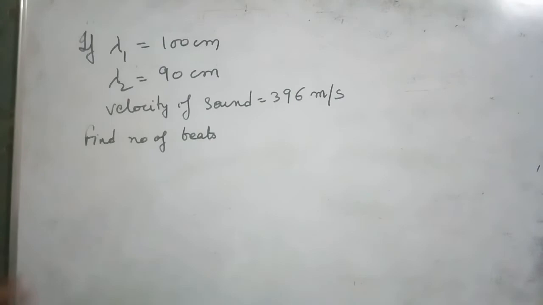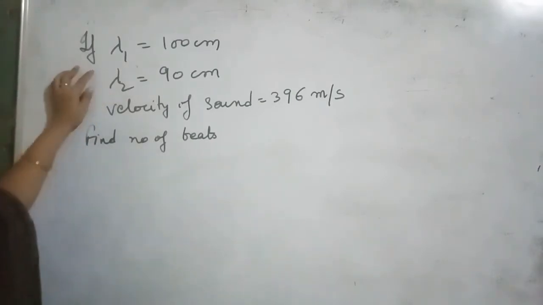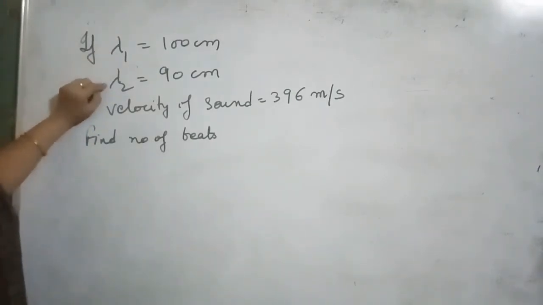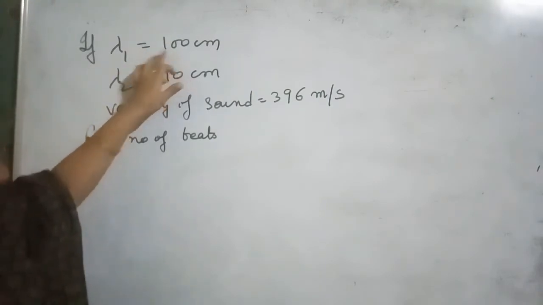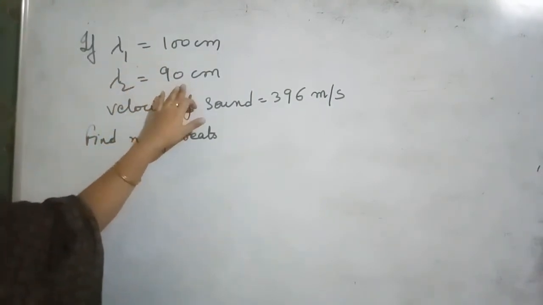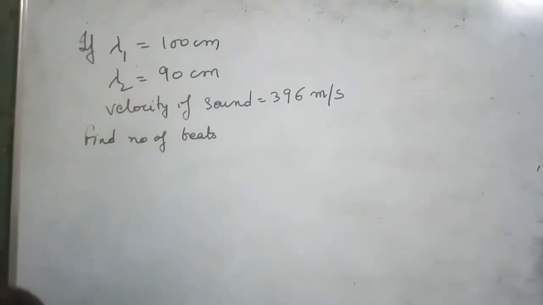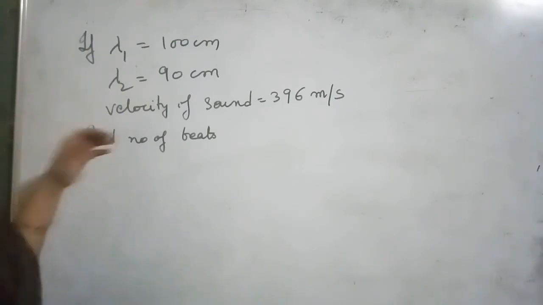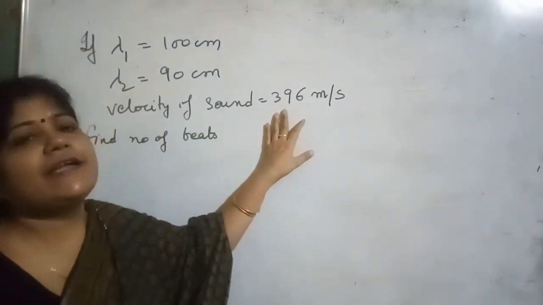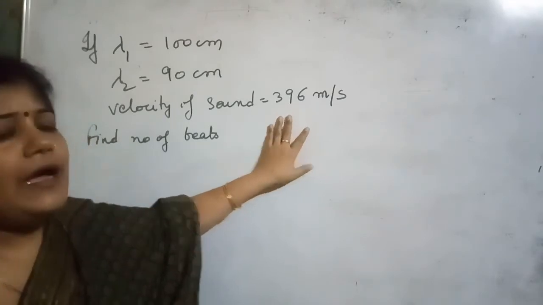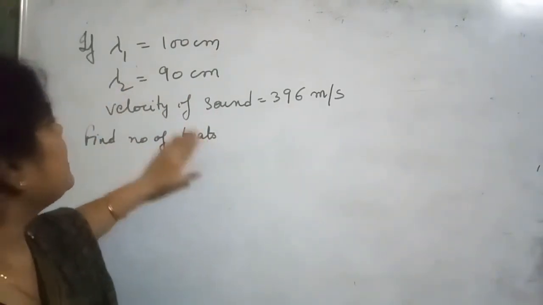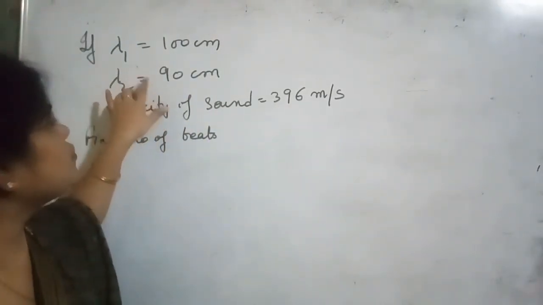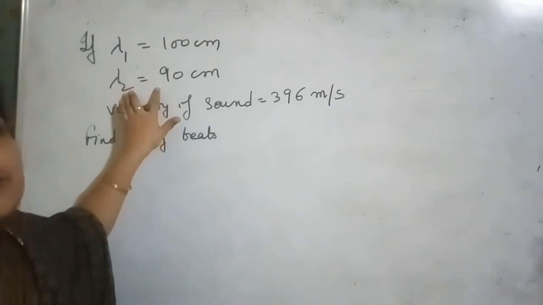Now when the question is given in this form, that there are two waves having different wavelengths, one having wavelength 100 centimeter and the other having wavelength 90 centimeter. They are moving in the medium, and the velocity of sound is 396 meter per second. How many beats are produced by these two waves when they are tuned together?